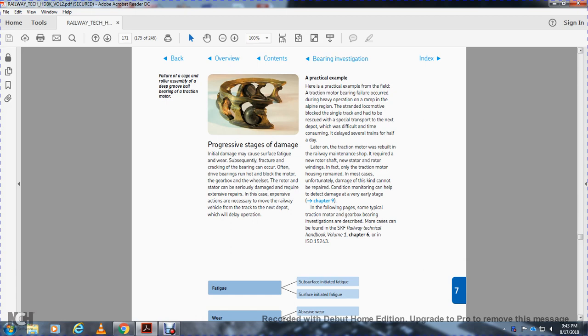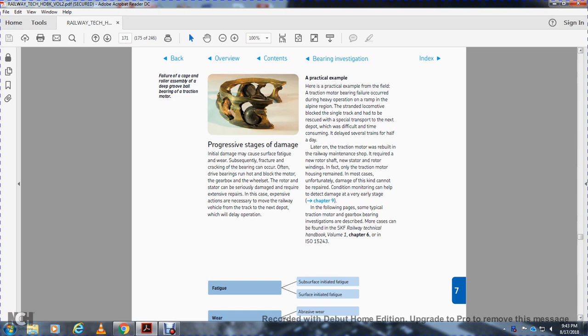Progressive stage of the damage: initial damage may come from fatigue and wear. Subsequently, failure with a crack in the bearing can occur, and the bearing can run hot and block the motor, gearbox, wheel shaft and rotor shaft, which can be seriously damaged and require extensive repair. The action necessary is to move the railway vehicle off the track to the next depot, with delay to operation.